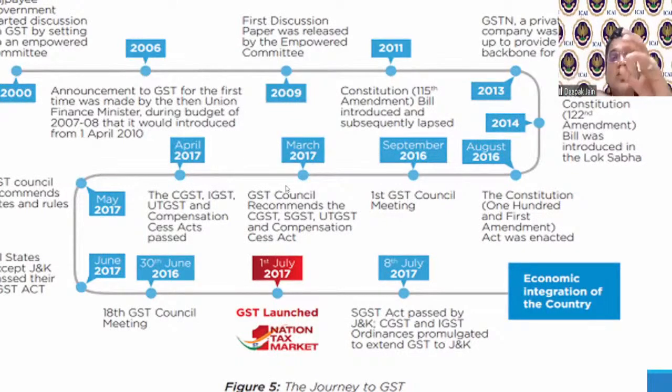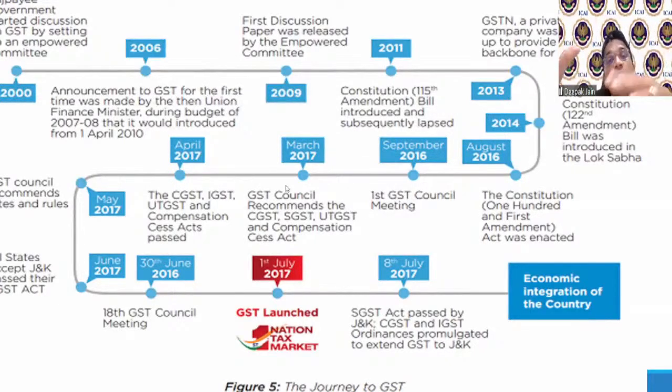What is cascading of taxes? Tax on taxes. I used to buy so many things and pay taxes. I used to make this a component in my costing. Say the value of the goods is 100. Because of the taxes, it became 110, and on this 110 I will again pay taxes. So this was the tax-on-tax effect. To bypass this, GST had come in. GST is not just a shift in the name from the earlier taxes. There's a drastic shift in how we do business, and how taxation is levied and collected. That's the reason GST became a major revolution which had to come in.